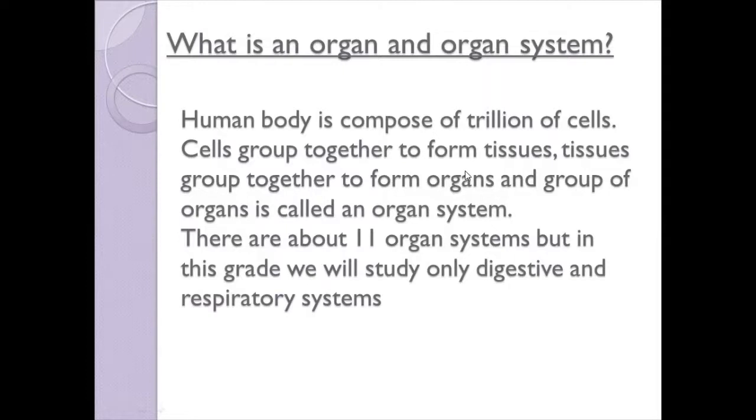The human body is made up of trillions of cells, and those cells combine together to form tissues, and then tissues group together to form organs, and organs combine together to form organ systems. We have many organ systems in our body, but there are 11 main organ systems. But in this grade, we will discuss only the two main organ systems, which are the digestive and respiratory systems.